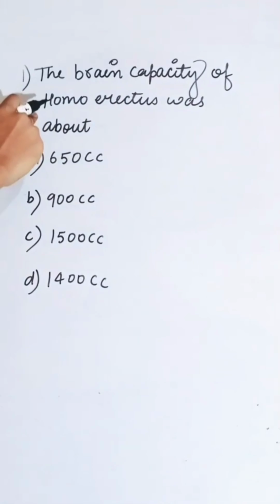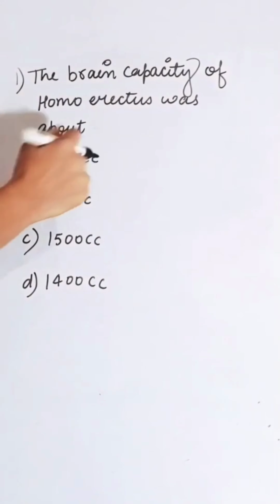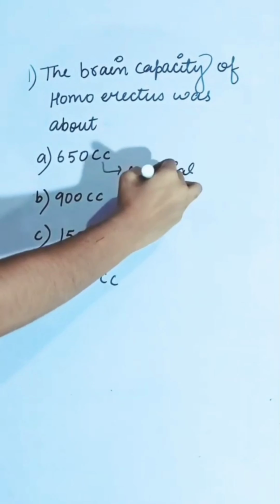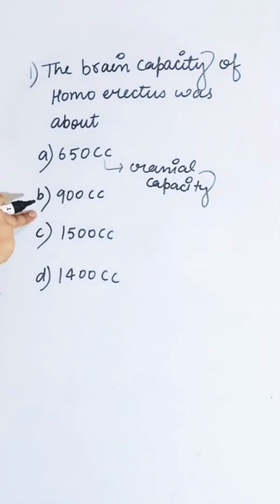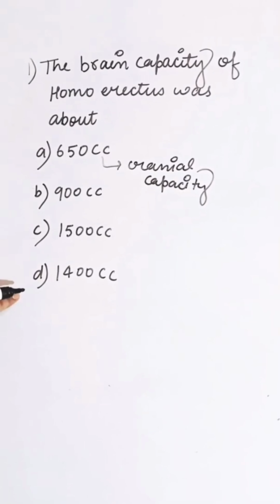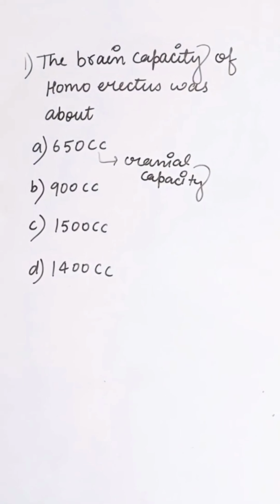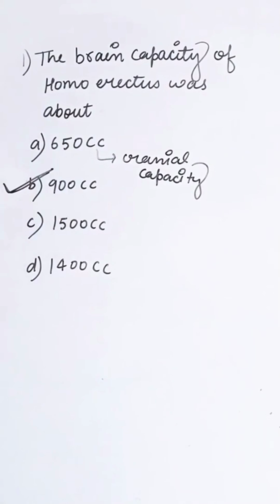The brain capacity of Homo erectus was about first option 650 cc. Cc is cranial capacity. Second option 900 cc, third 1500 cc, fourth is 1400 cc. The brain capacity of Homo erectus is about 900 cc. So correct answer is B.